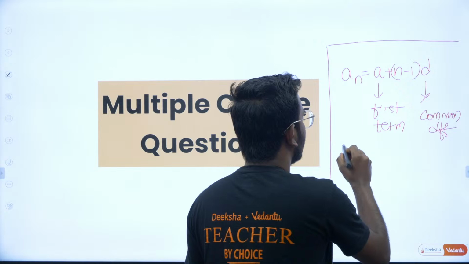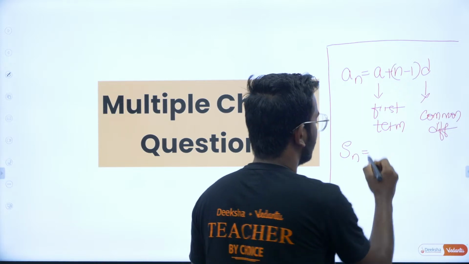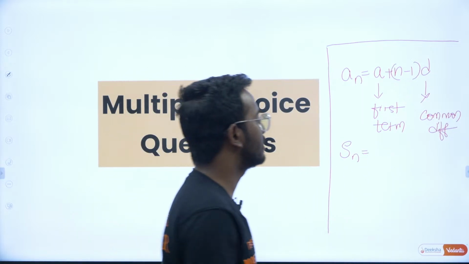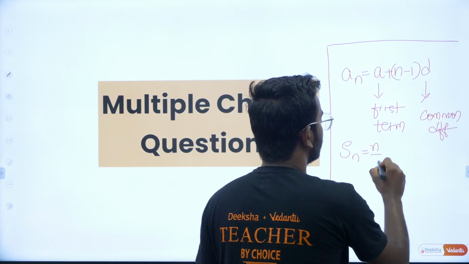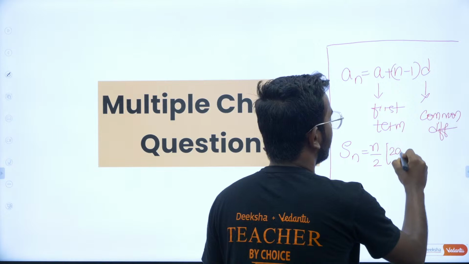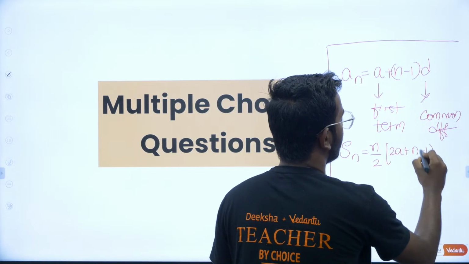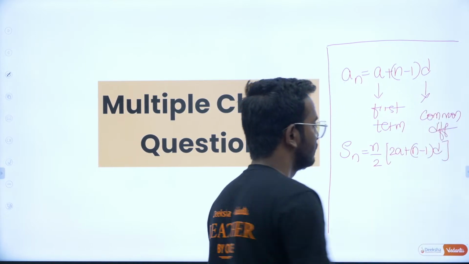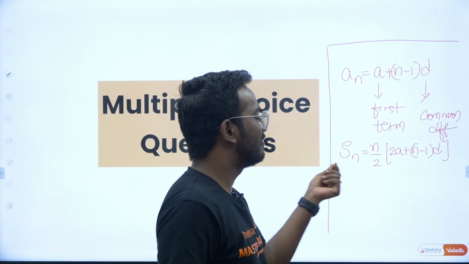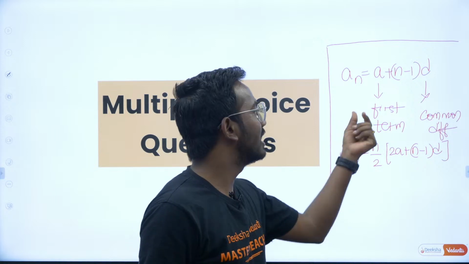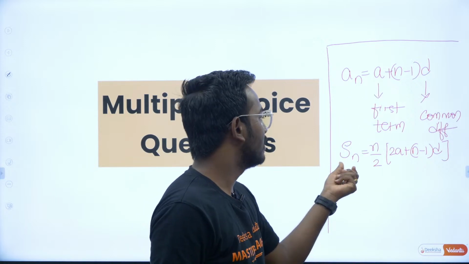Followed by the sum of n terms. We have two formulas for this. The first one is Sn equals n by 2 into 2a plus n minus 1 into d. This is the most simple formula that you have. If you want to add the first n terms of the arithmetic progression, then you will use this.